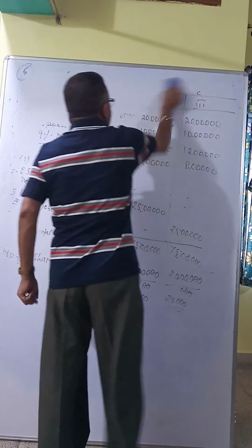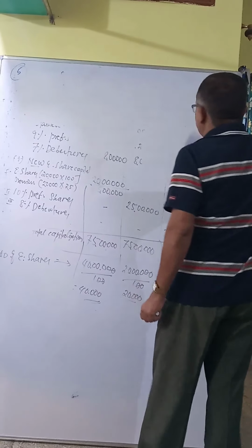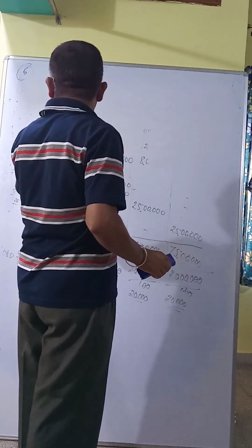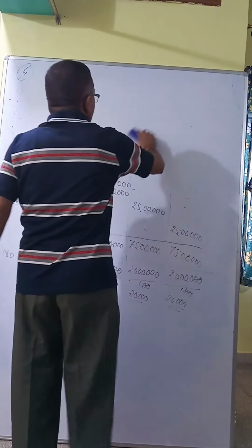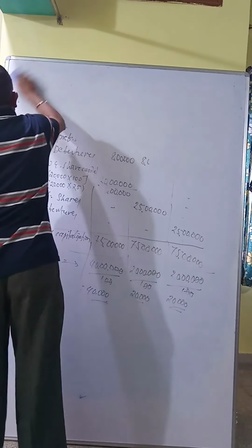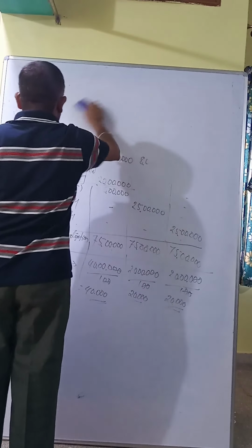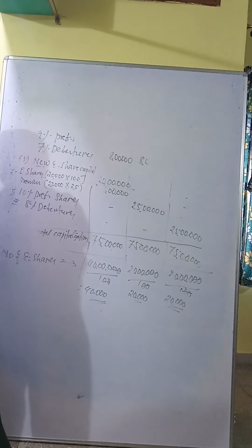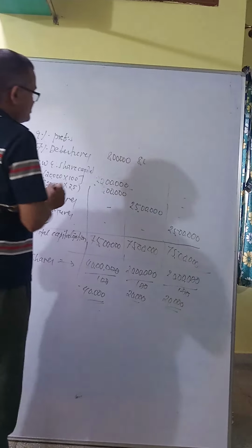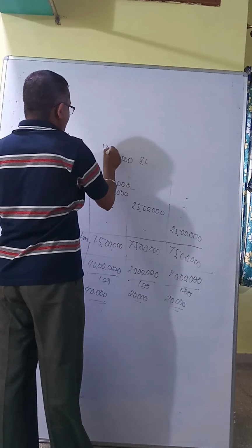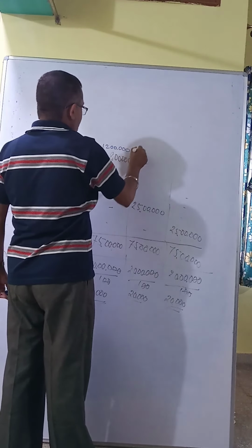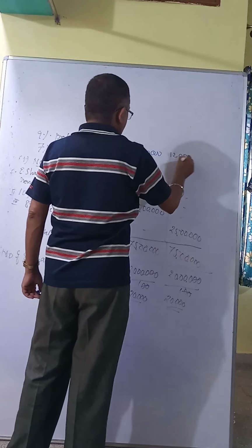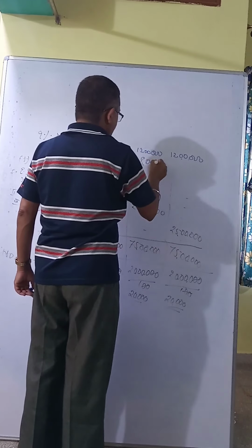See, next is the calculation of EPS. I want the debentures and everything, so it's small handwriting. This is 12 lakh total share, this is 12 lakh, this is 8 lakh.